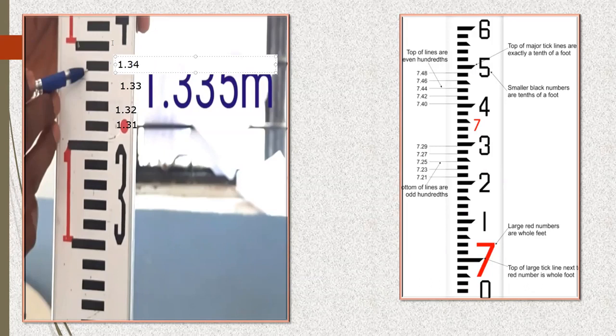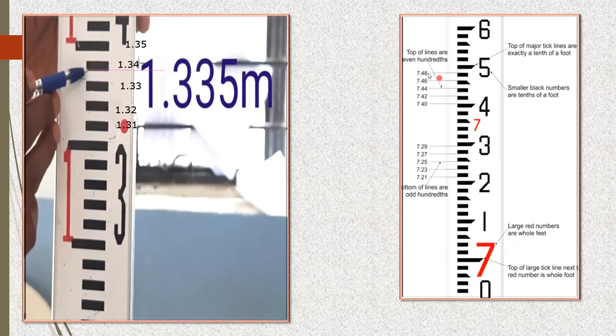1.34. And this will be 1.35. Got it? Good. So now, where is that showing? It is showing at the bottom. This is the reading we are supposed to look at. So how much will it be? Up to here, it is 1.33. And if it were at the top, it would have been 1.34.